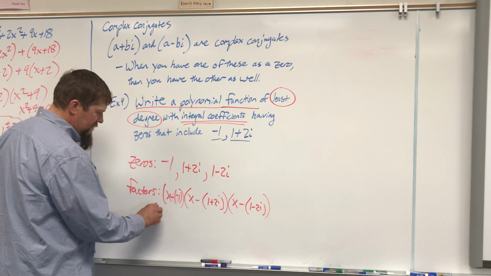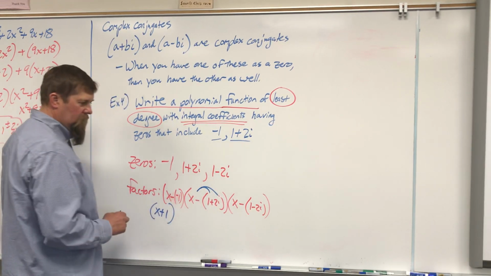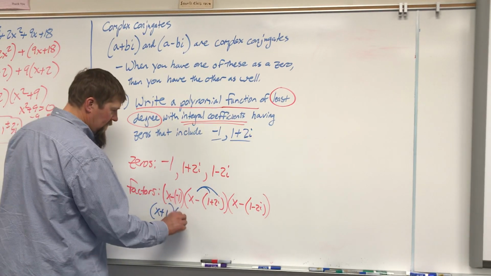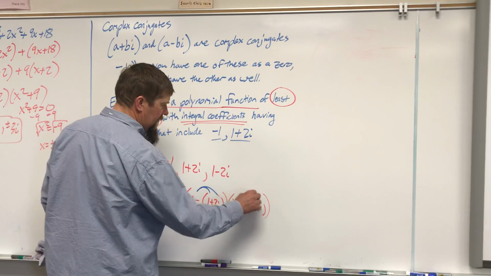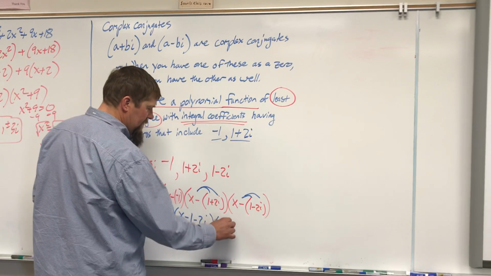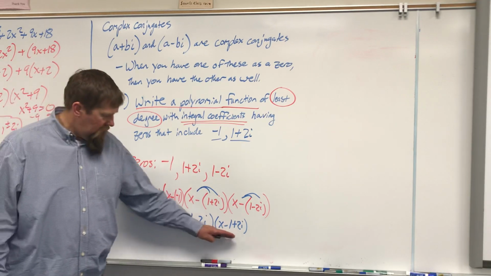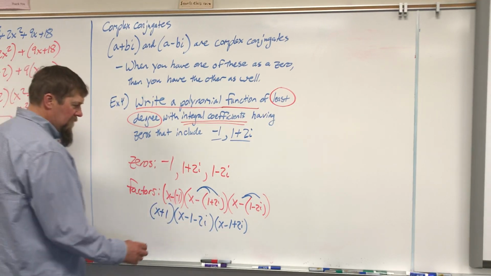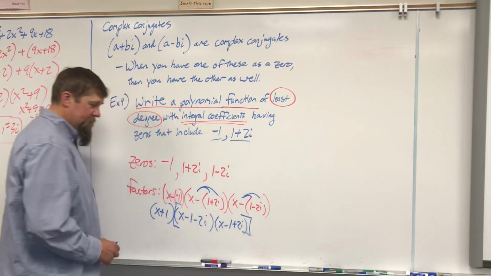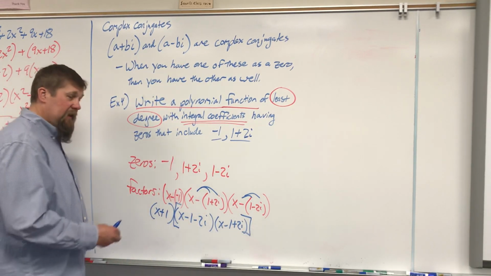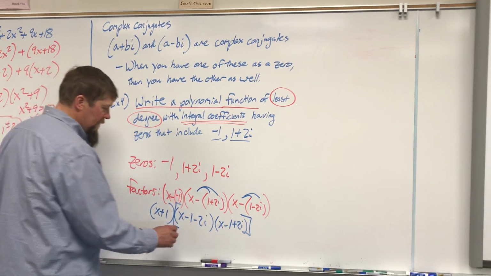I know this one is x plus 1. I'm going to go ahead and distribute the negative. So I have x minus 1 minus 2i. Distribute this negative, I get x minus 1 plus 2i. Okay, so there's my three factors. I am going to multiply these two together first. I'm going to take the answer of that and multiply it by x plus 1. Okay, so let's go ahead and do that.